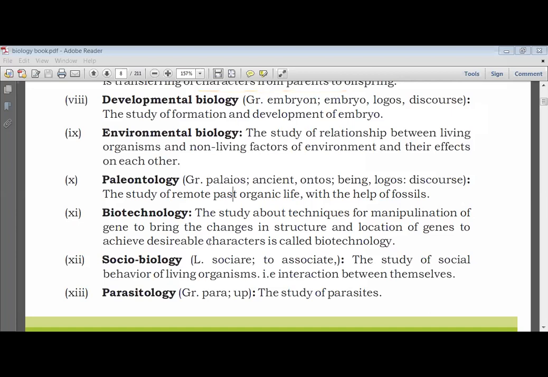Yes, that harms the host. They take the benefit but do not provide any benefit in return. Like lice and nits in the hair. They suck the blood from the skin of the host, but do not provide any kind of benefit. Likewise, mosquitoes are also parasites.